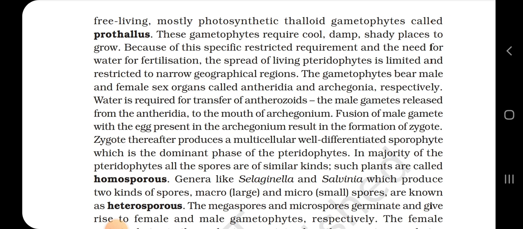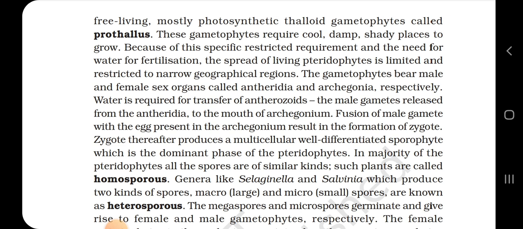The gametophyte bears male and female sex organs called antheridia and archegonia respectively. Water is required for the transfer of antherozoids, the male gametes released from the antheridia, to the mouth of the archegonium. Fusion of a male gamete with the egg present in the archegonium results in the formation of a zygote. The zygote thereafter produces a multicellular, well-differentiated sporophyte, which is the dominant phase of pteridophytes.